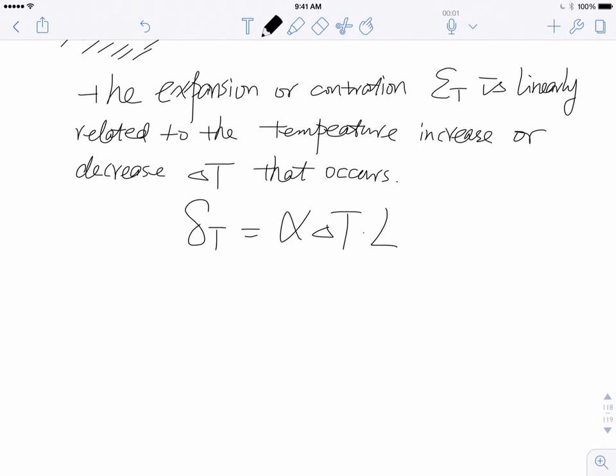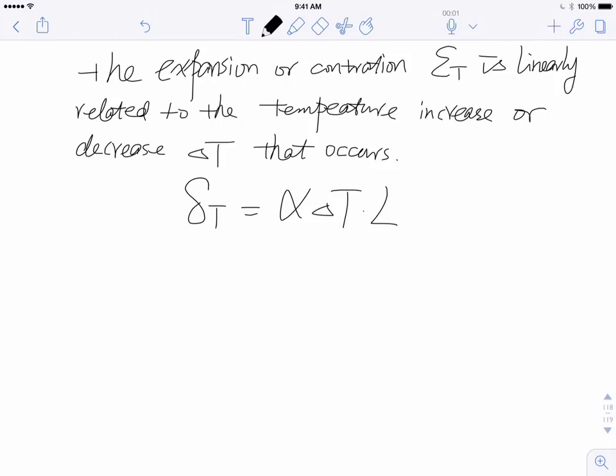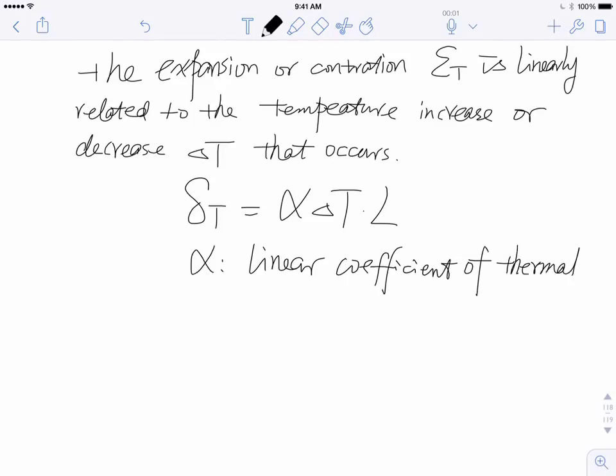Okay, so let me give you a brief introduction. What are alpha, delta T, and L? This alpha is the most important parameter for thermal expansion. That is called the linear coefficient of thermal expansion. It is just like Young's modulus or Poisson's ratio.